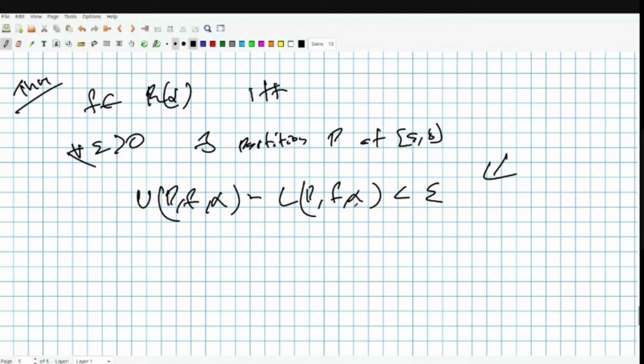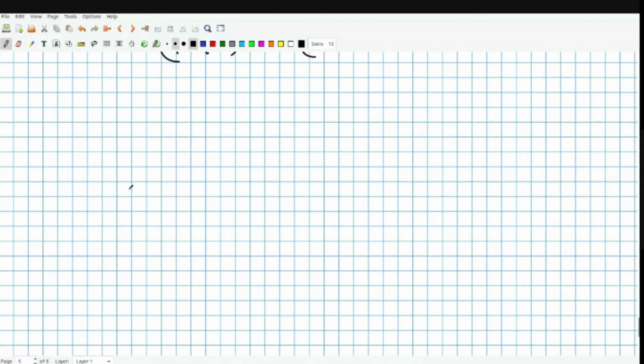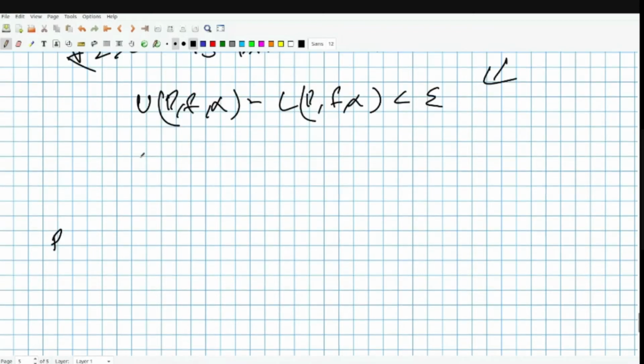Now using the property of partitions and this particular definition, you can see some nice things. If you have a particular partition P which satisfies the above equation, such that U(P, f, alpha) and L(P, f, alpha) are at most epsilon far, then you can say that any refinement will also have this particular property, right?